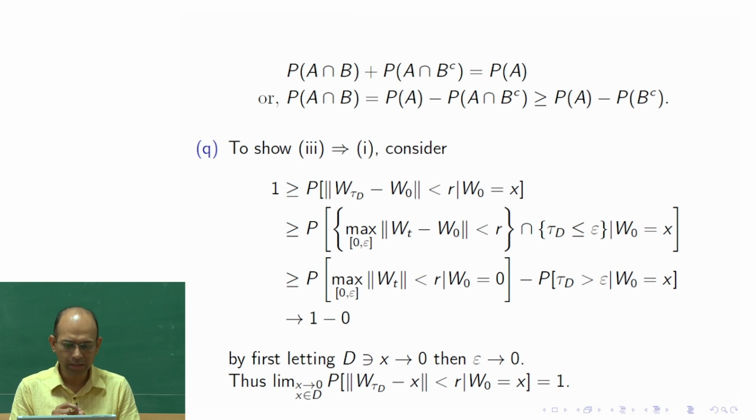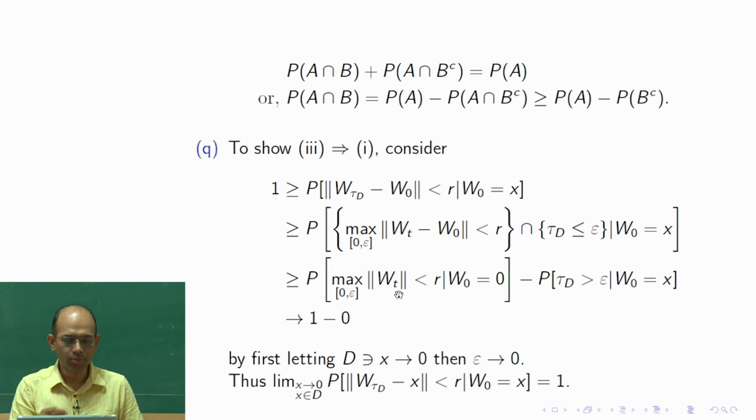This is saying that you are starting your Brownian motion from the origin and asking that between time 0 and epsilon, the maximum distance the Brownian motion has traveled is less than r. We know Wt is a normal random variable, but here it is the maximum over all these times.